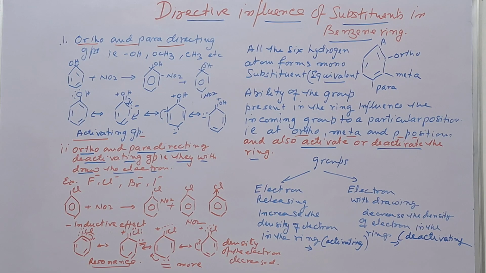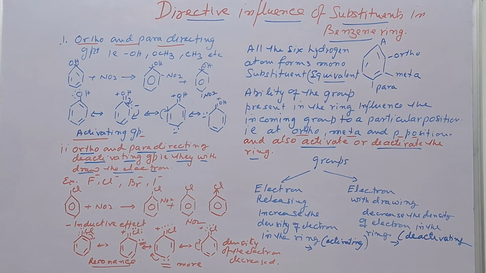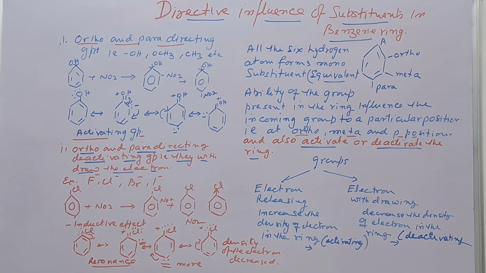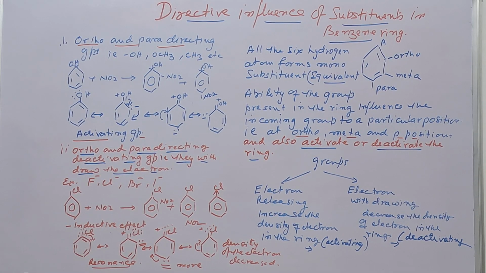Now the most important thing is that in the case of ortho and para directing, there are certain groups which are deactivating in nature and they withdraw electrons. The point is, they are ortho and para directing, but they have an electron withdrawing property. Listen here.